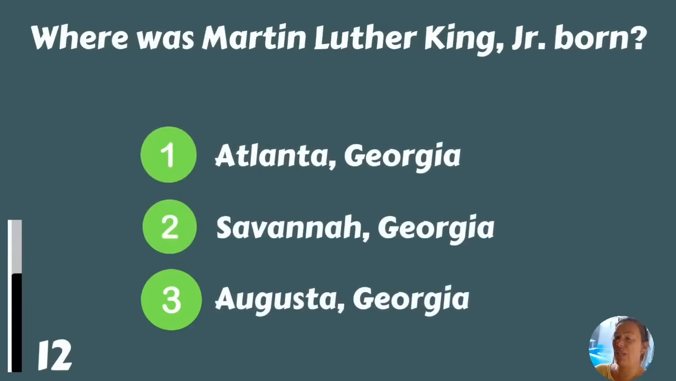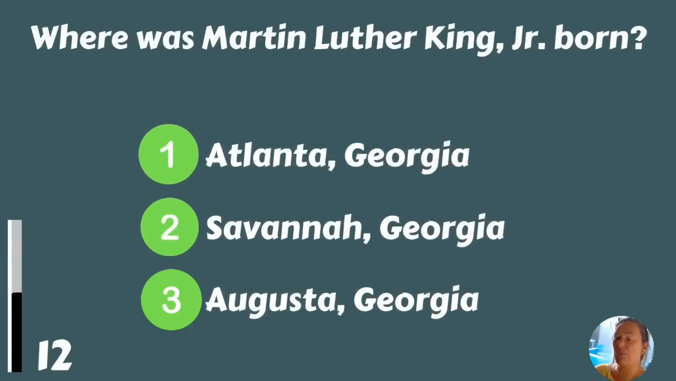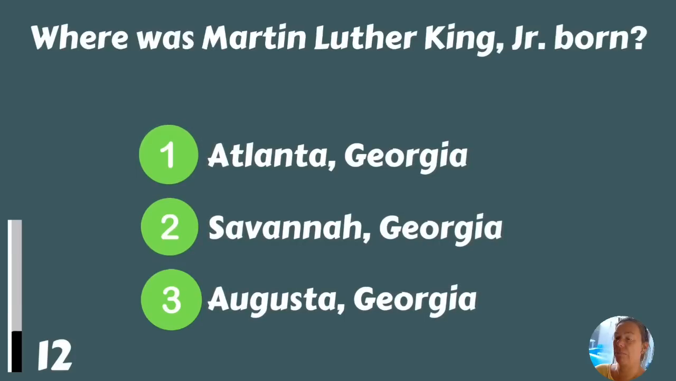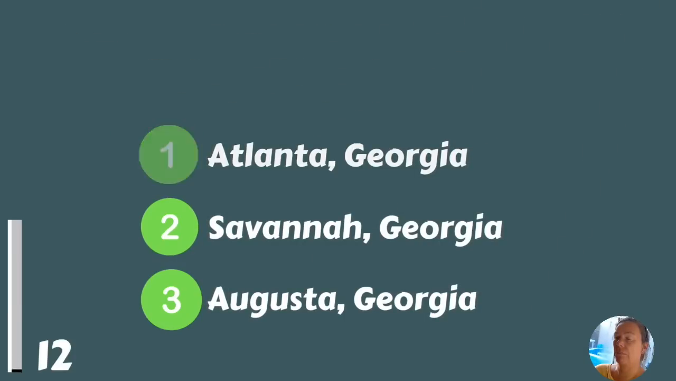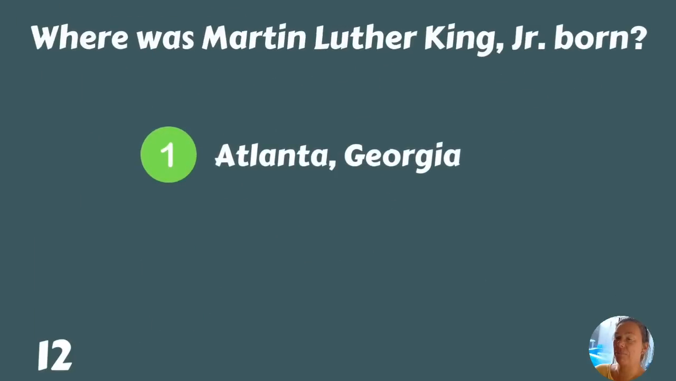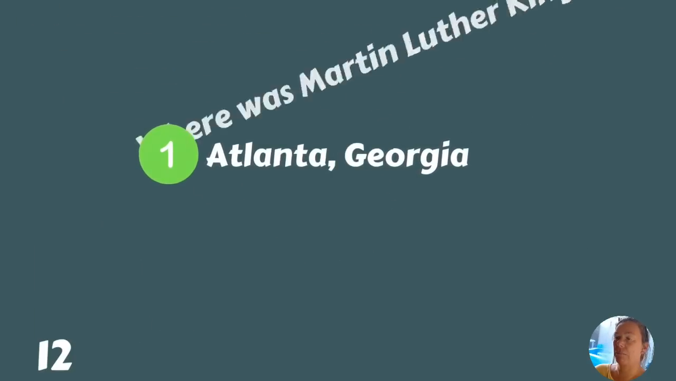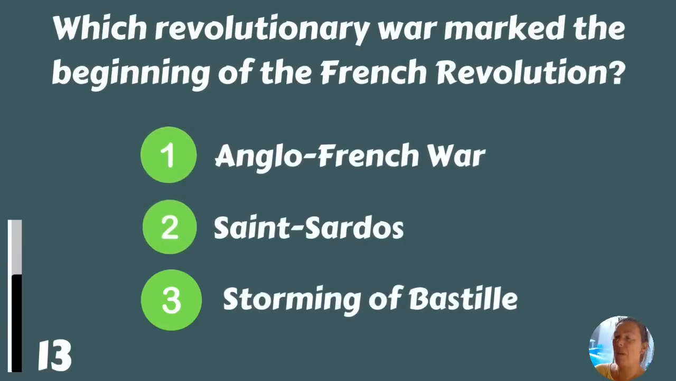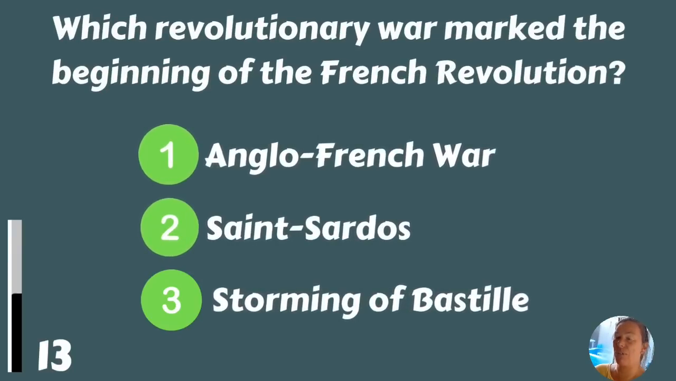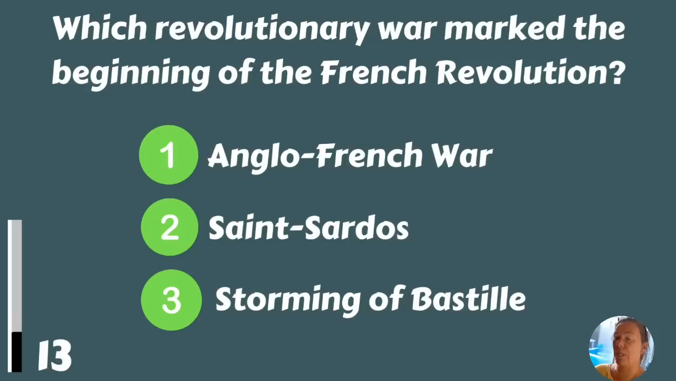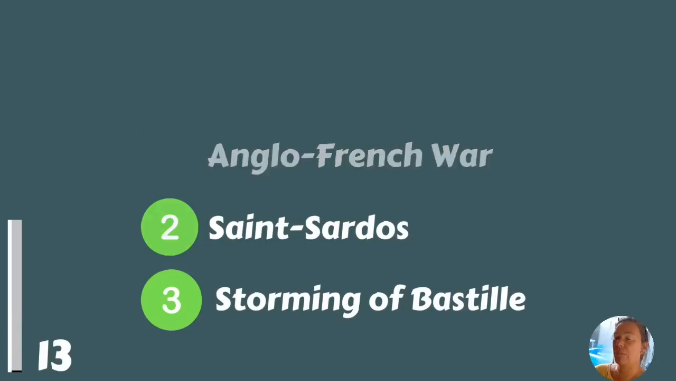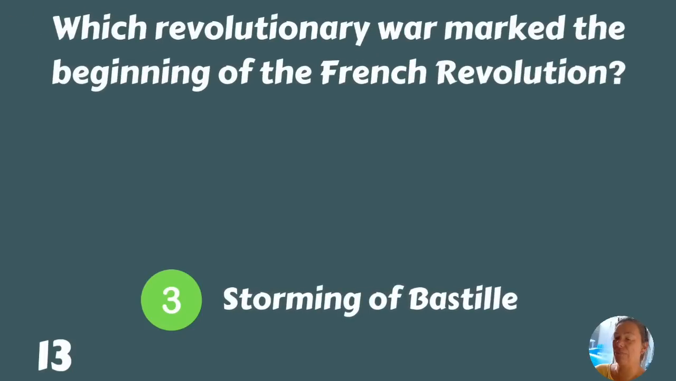Where was Martin Luther King Jr. born? Atlanta, Georgia, Savannah, Georgia, or Augusta, Georgia? Atlanta, Georgia. Which Revolutionary War marked the beginning of the French Revolution? Anglo-French War, Saint Sardos, or storming of Bastille? Storming of Bastille.